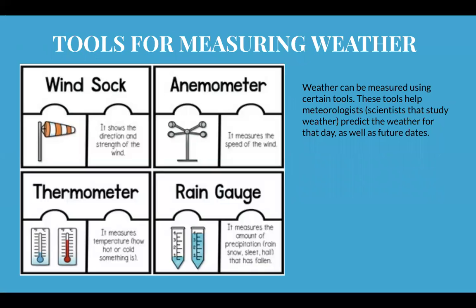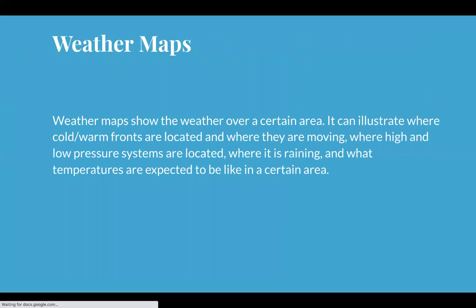All right, so here's a couple of tools that meteorologists would use. A windsock would show wind direction. An anemometer would show the wind speed. A thermometer would show the temperature, and a rain gauge would tell us the amount of precipitation, rain, snow, sleet, or hail that has fallen. So weather maps show weather over a certain area.